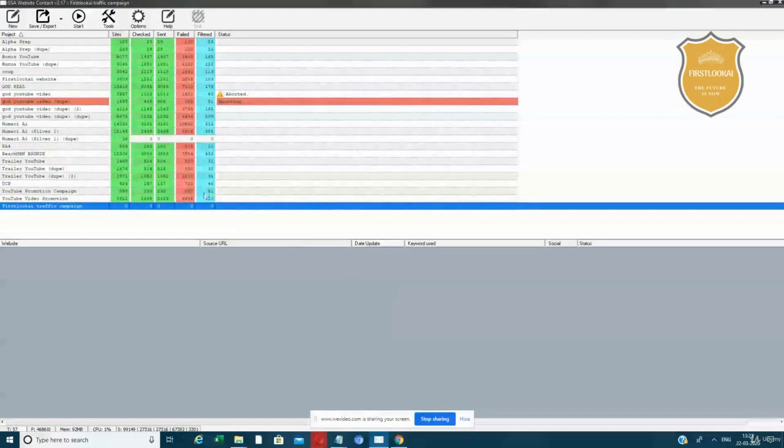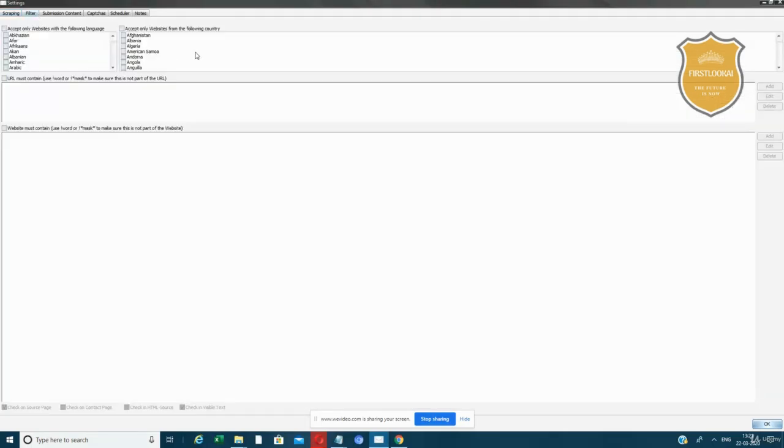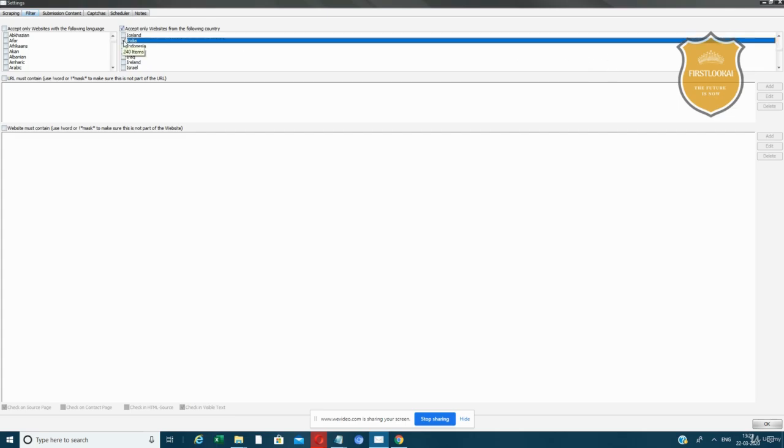Click on OK. Right click once again, project settings. Now leave this, let it be 100. Go to filter. Here, accept only websites from the following country. If you want only India, just go here and select India. If you're focusing on more countries, select those particular countries. Or if you want the whole world, just remove this.